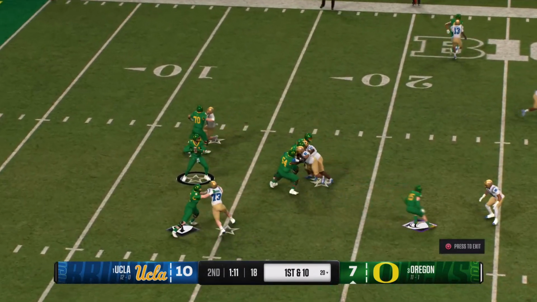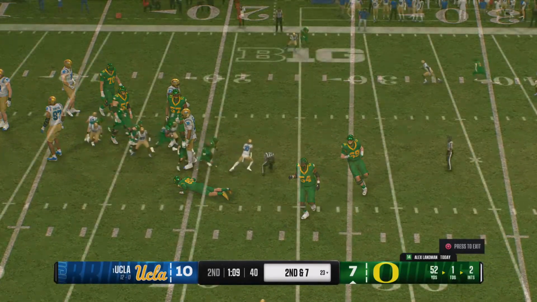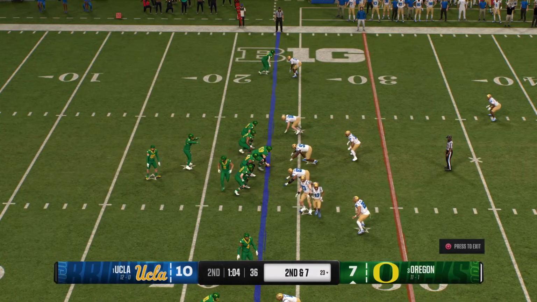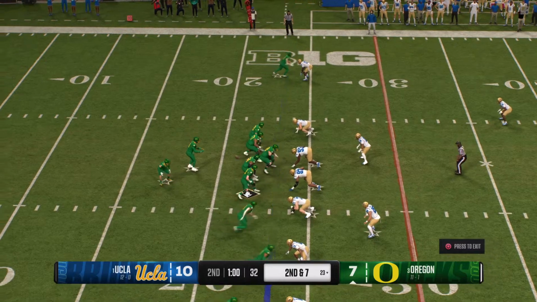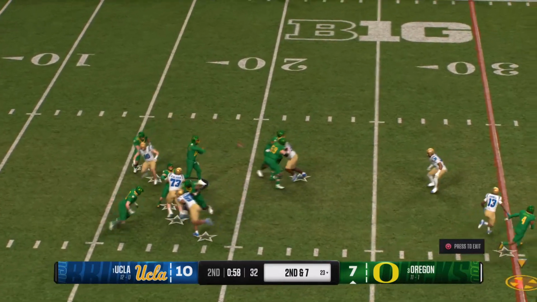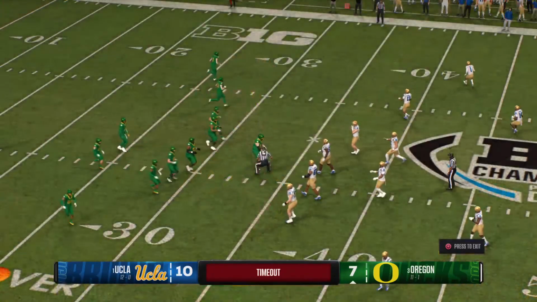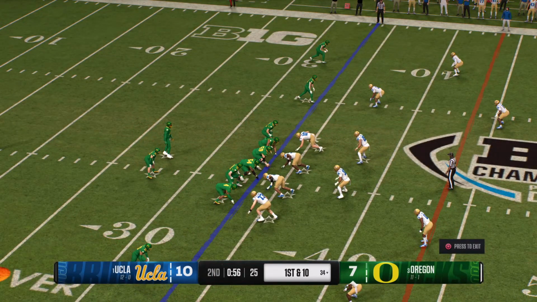On 1st and 10, they'll look to throw it. Pass over the middle. It's Fuentes. And the defense swarms. Not much of a gain on that completion. They'll have to hurry now. 2nd down with the clock ticking. And he'll set up to throw. From the pocket, delivers over the middle. Timeout is called to talk strategy late in this close game with halftime approaching.